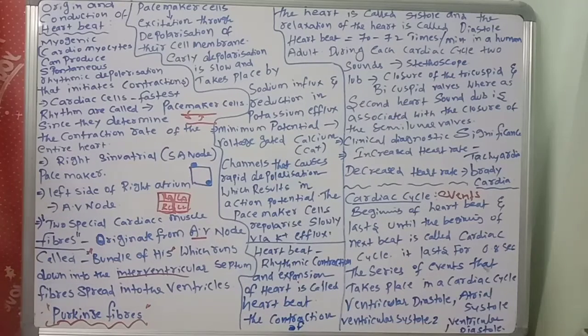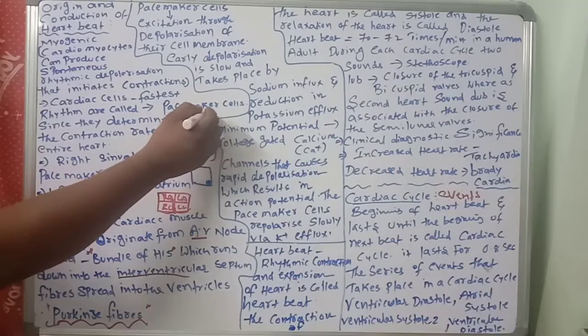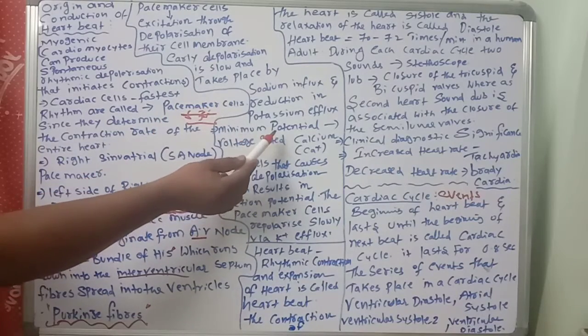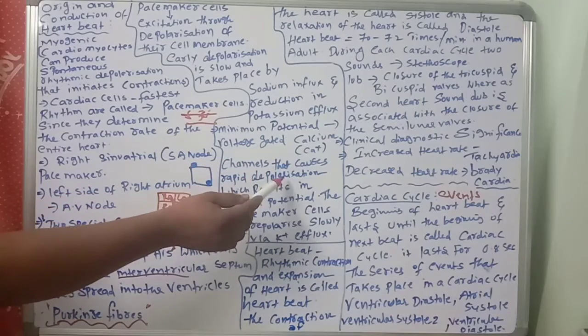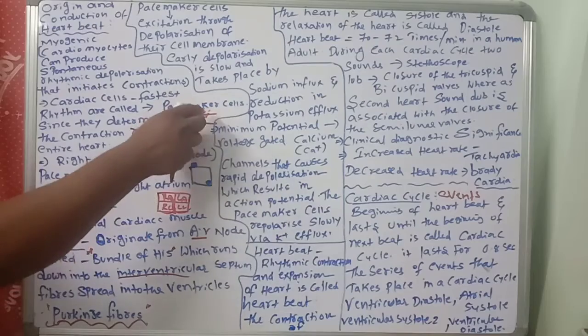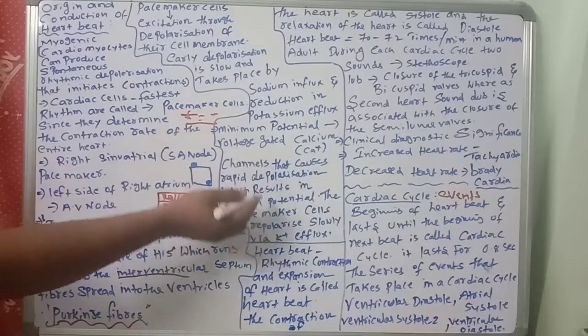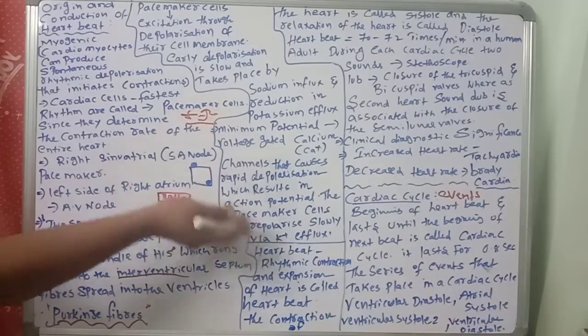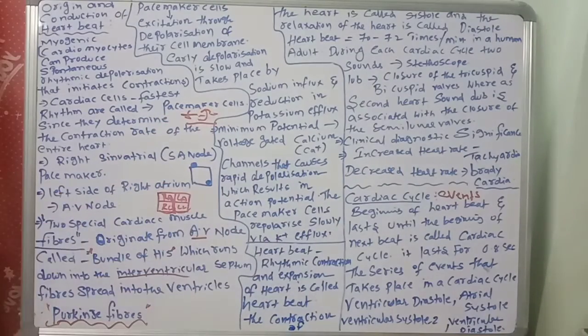The pacemaker cells repolarize slowly via potassium efflux. Later, via K plus efflux, repolarization takes place.